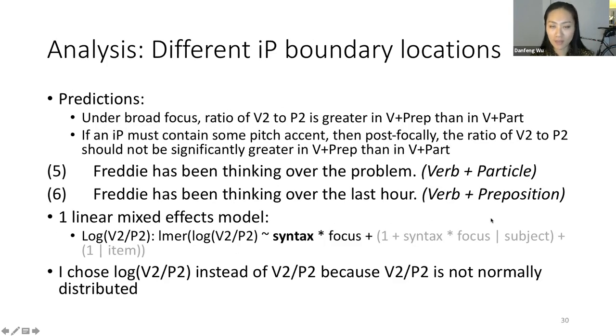So bearing these predictions in mind, I ran one linear mixed effects model with the same fixed effects and random effects as before. And now the dependent variable is the log of the ratio of V2 to P2. I chose the log because V2 to P2 itself is not normally distributed. And again, I dummy coded focus, so I'm most interested in the main effect of syntax here for the post-focal context.